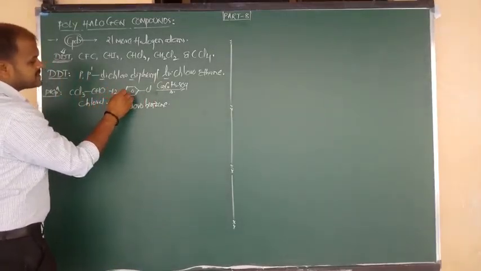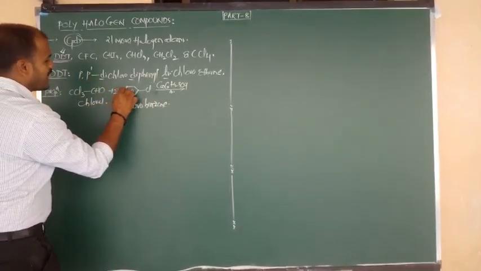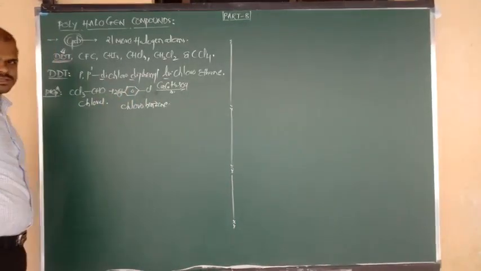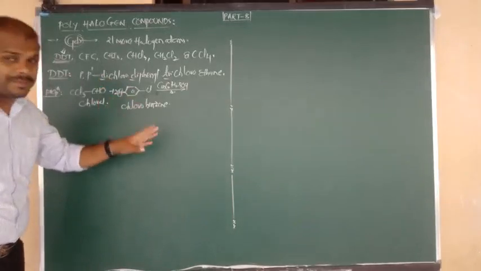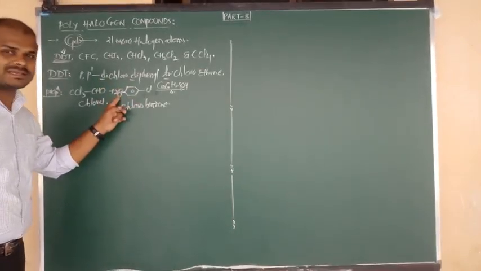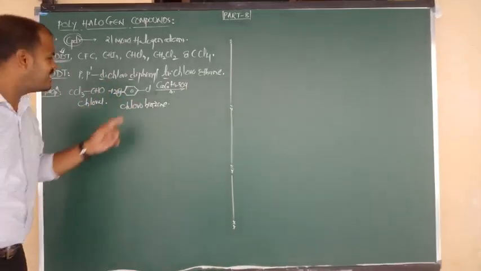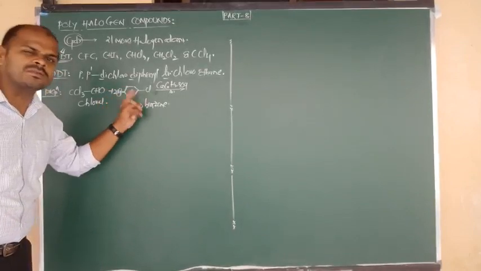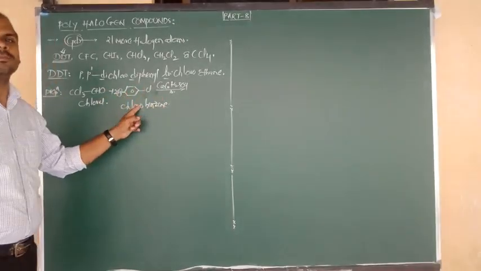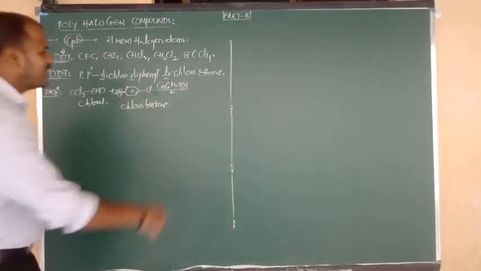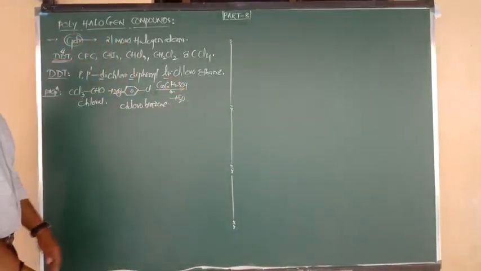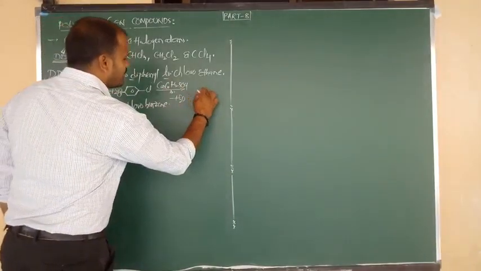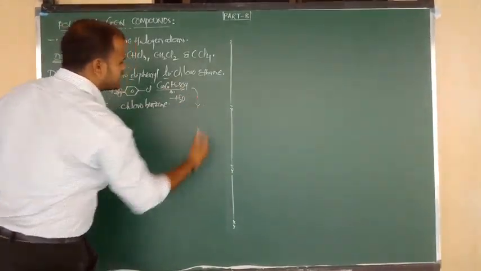The place opposite to Cl is para. From this para place I am going to remove the hydrogen. There are 2 benzenes, and from both the para places we remove 2 hydrogens. These 2 hydrogens combine with oxygen and are removed in the form of H2O, and now it forms the product, DDT.